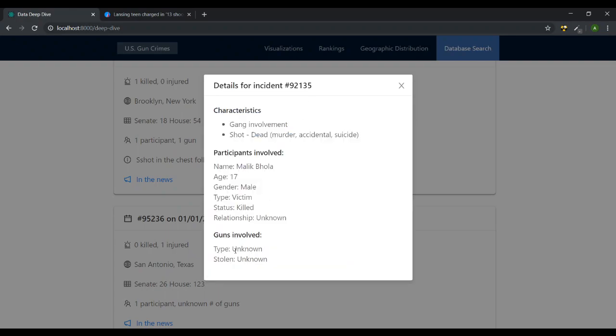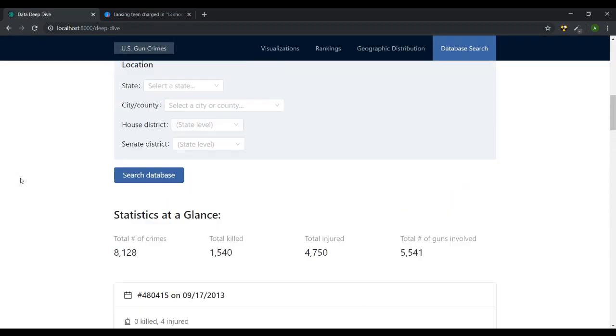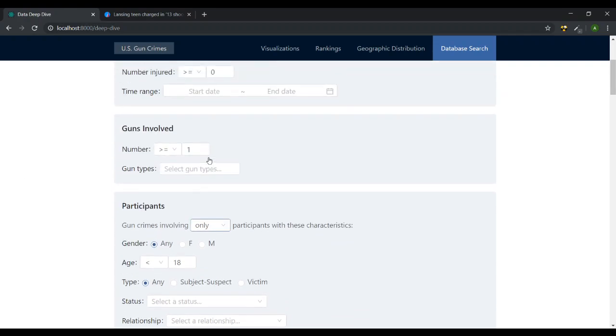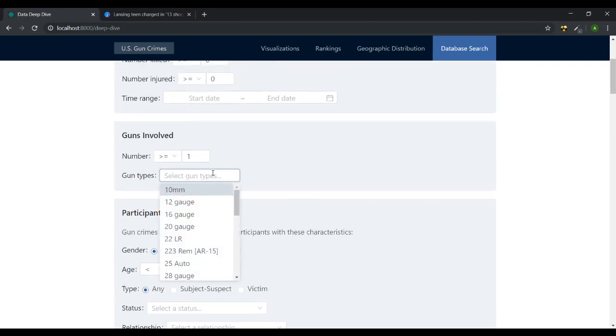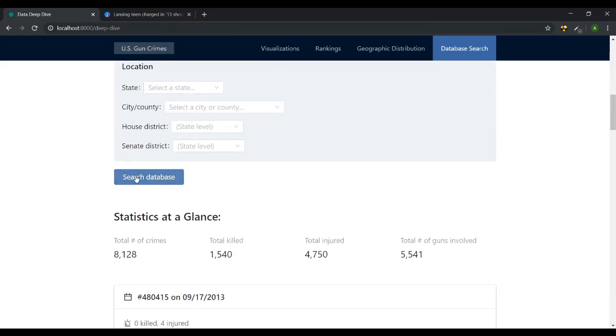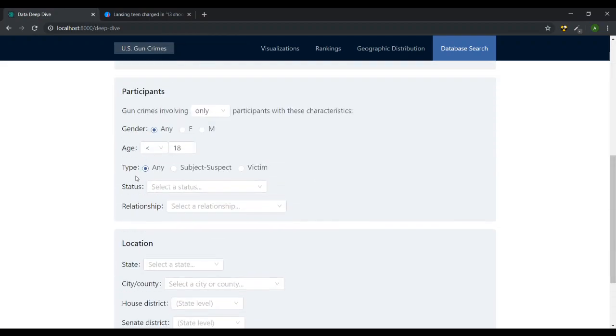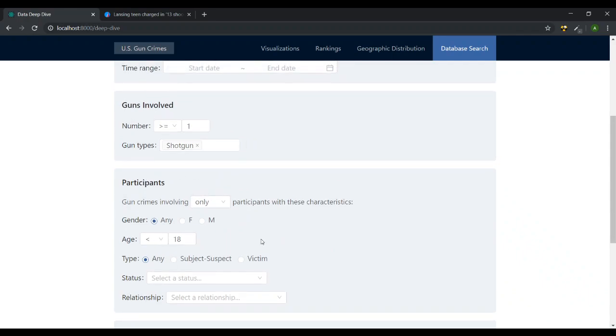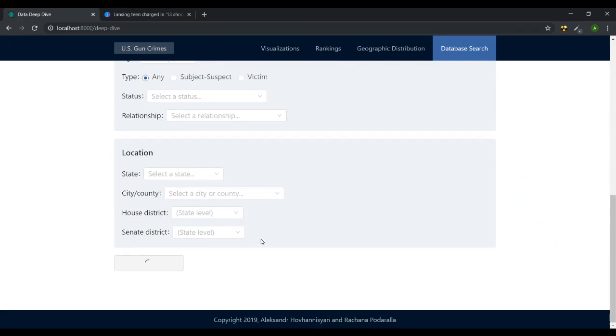Yep. But again, even if it is available, there's no guarantee that the information is known. We can, however, look at some where it is known. Maybe we want to look at gun crimes involving shotguns, with all participants being minors.